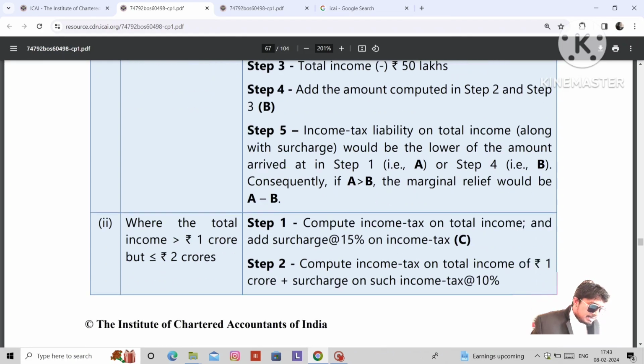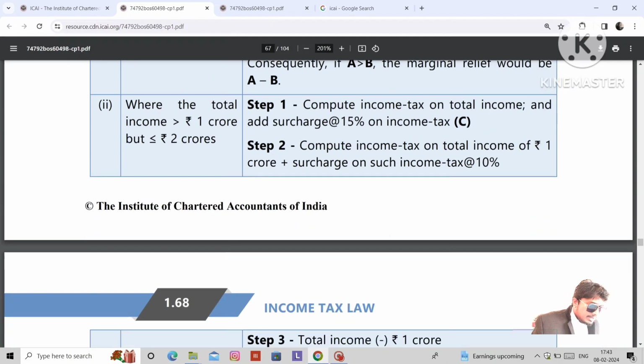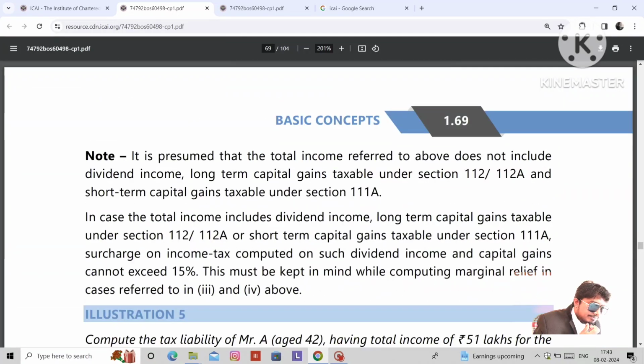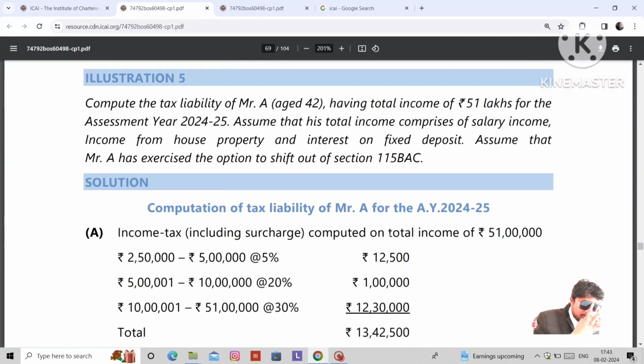Same like that, the procedure is given here. We will go with the question and we will get clarity. Compute the tax liability of Mr. A, aged 42 years, having total income of 51 lakhs for the assessment year 2024-25. Assume that his total income comprises salary income, house property income and interest on fixed deposit. Assume that Mr. A has exercised the option to shift out of section 115BAC.